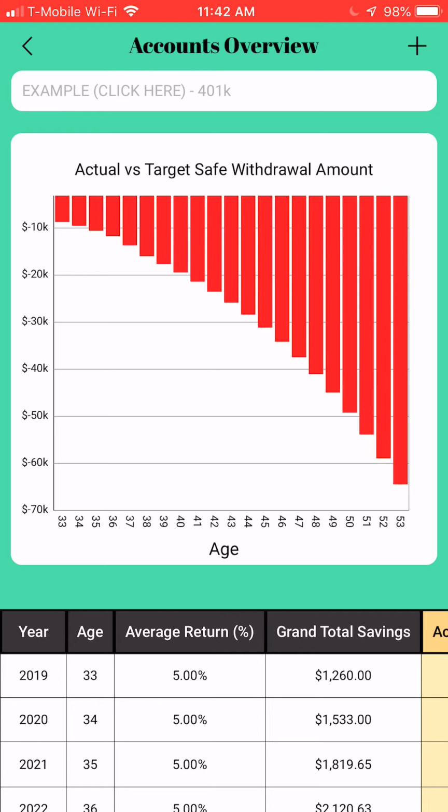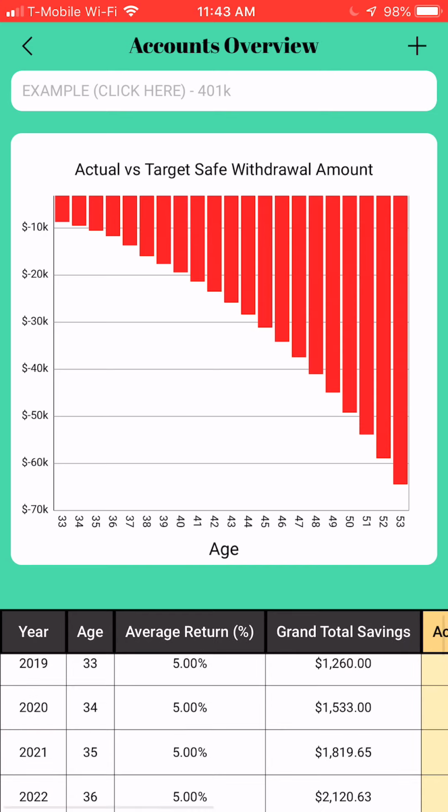In this case, we have one account called example click here 401k, and it's very clear to us that we will not be able to achieve our retirement goals with just this one investment account.